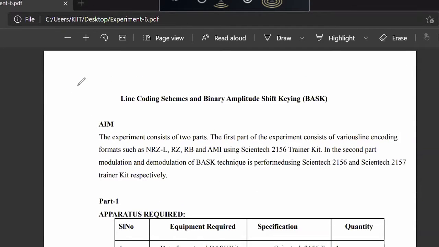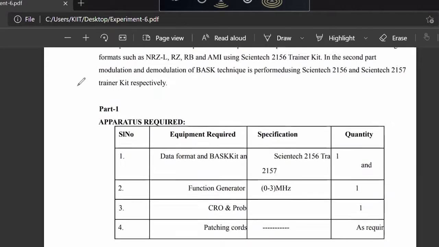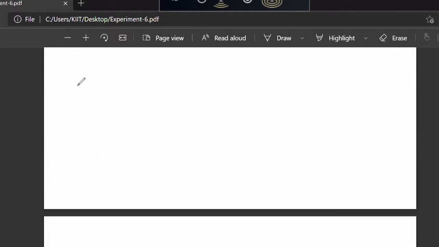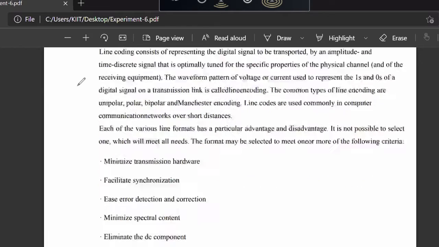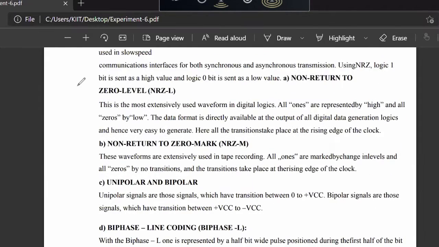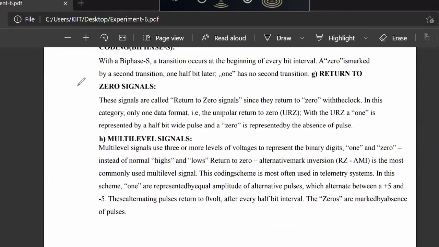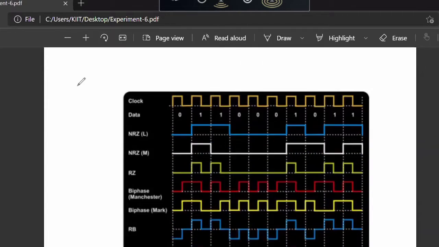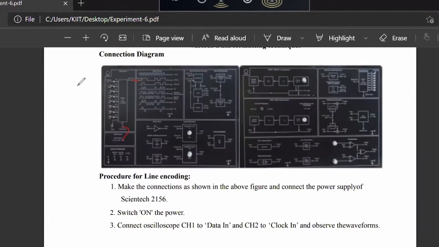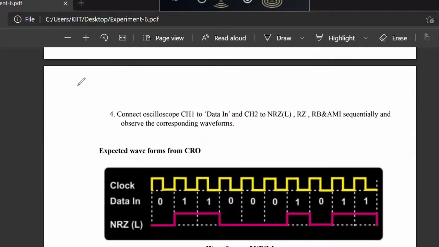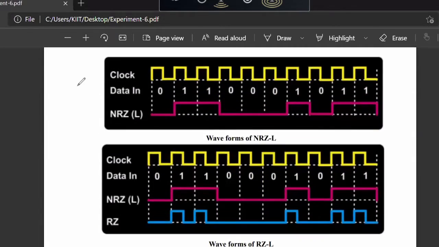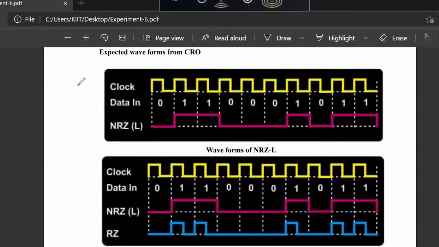So this is the manual for today's experiment which I'll be sharing. This is about the video demonstration. All this you will see in the video demonstration. And you have already done the theory in your class. These are theory, and this is the trainer kit in the lab. Physically you will be using the trainer kit as you have used in the different experiments. And these are the waveforms which you are going to observe in the trainer.